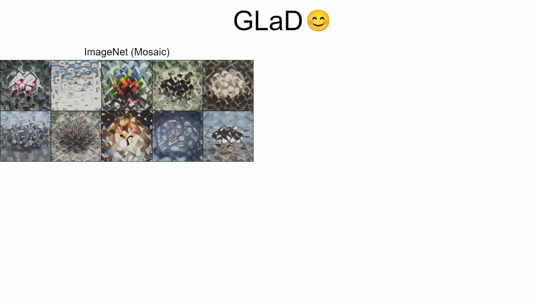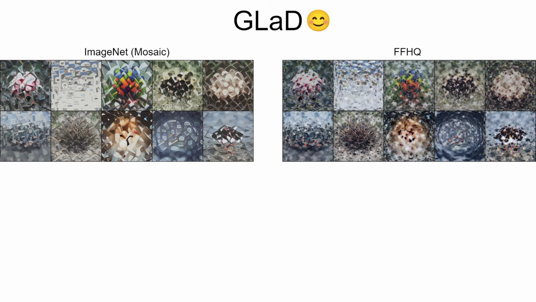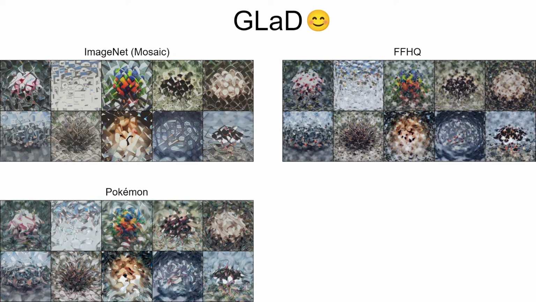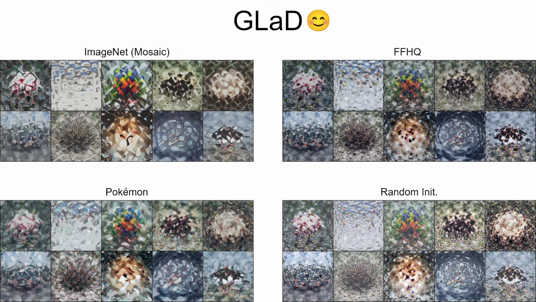While our standard generator is a StyleGAN-XL trained on ImageNet, our method remains fully functional when using GANs trained on other datasets, such as FFHQ or Pokemon, or even GANs left at their random initialization. While we can see artifacts left over from the GAN's original dataset, these GLAD images still all outperform images distilled in pixel space.